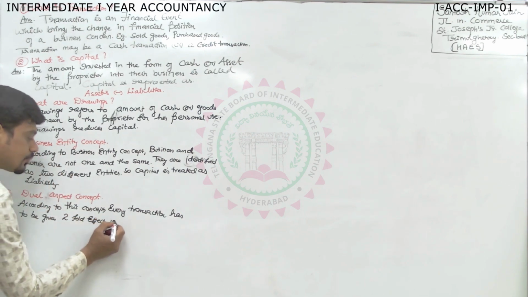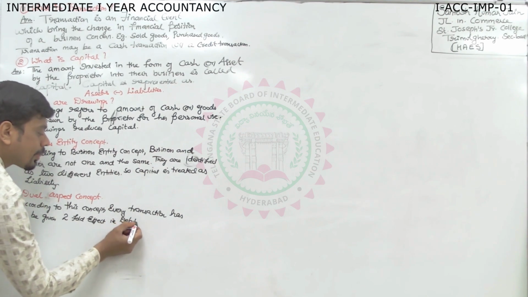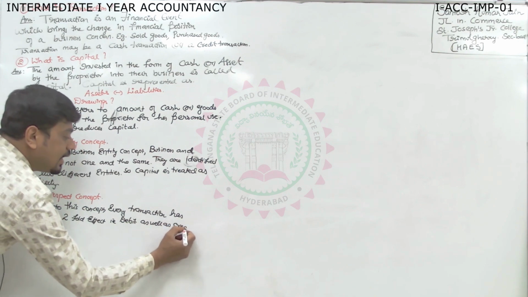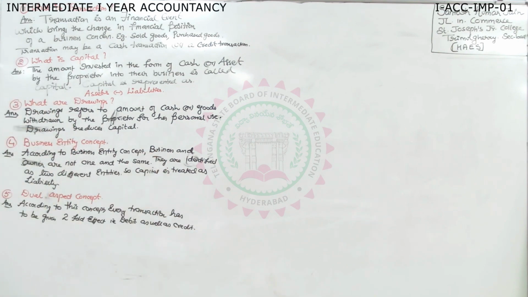That is debit as well as credit. This is the answer. Or you can say, sir, dual aspect concept is that every transaction has debit and credit. So, like this, the simple answers we are supposed to write. Now, here you see I wrote 5 answers for you. Like that, what is the next frequent question which we can expect?